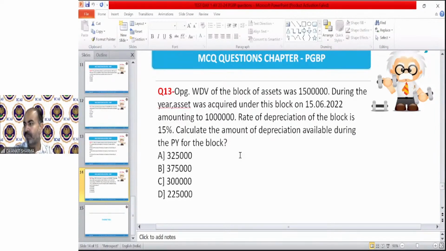Aditi is saying B. Varsha is saying D. Noor is saying D. Bhumika is saying D. So I hope you have heard me clearly that I am saying assume that asset is put to use also from 15th of June. So the correct answer will be B. We need to calculate full rate of depreciation 15% on 15 lakh plus 10 lakh. So on 25 lakh, we have to claim 15% depreciation. That will come 3,75,000.